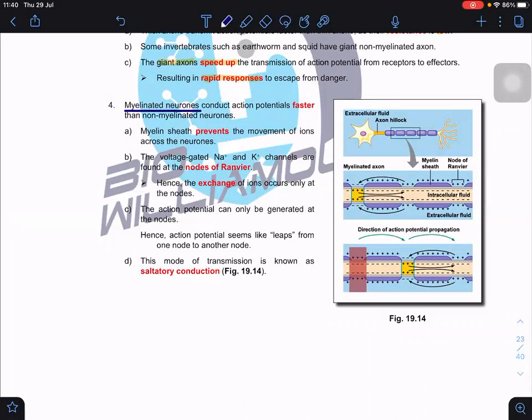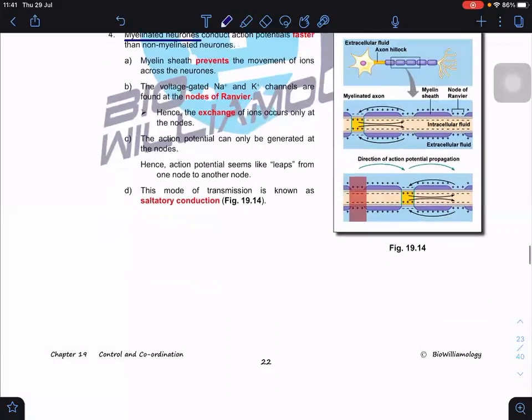What does myelinated neuron mean? Basically, it means that they have cells wrapped around at regular intervals. If it is wrapped around at regular intervals, then an action potential cannot be generated at these intervals. Are you clear? It means the action potential can only take place at the nodes of Ranvier. Now, how does it become faster? Look at this. Let's say without, I draw it out.